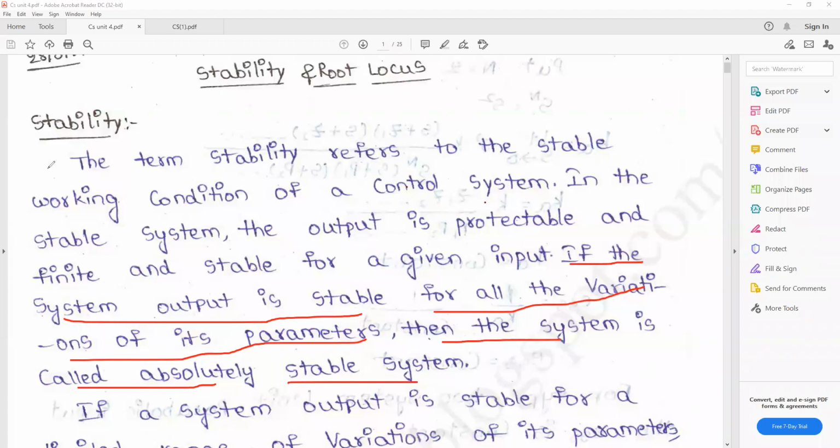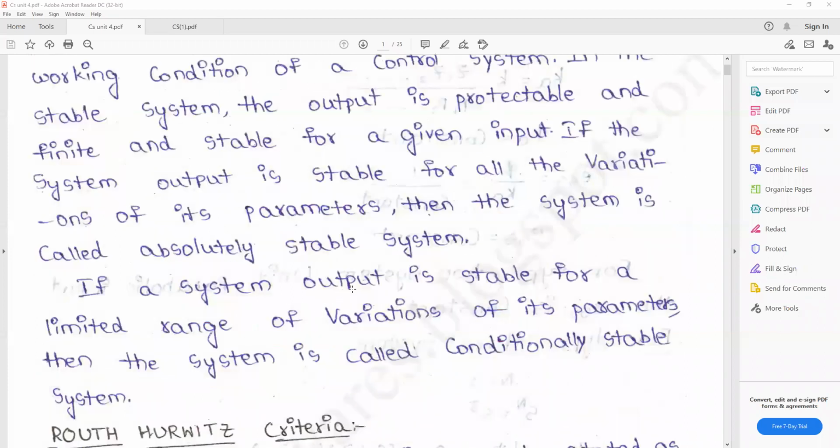So if the system output is stable for all the variations of its parameters, then the system is called an absolutely stable system. And the unstable system or conditionally stable system means if a system output is stable for a limited range of variations of its parameters, then the system is called the conditionally stable system.